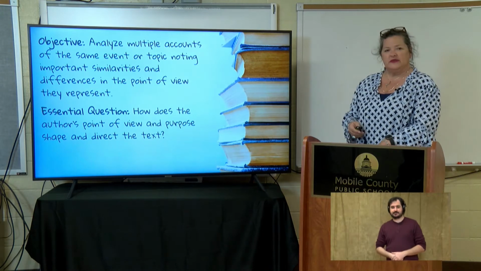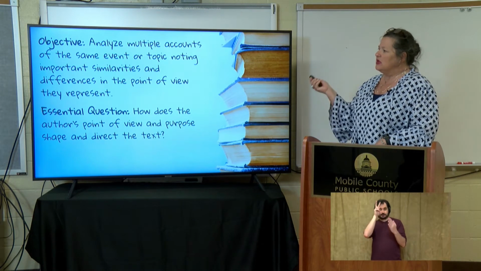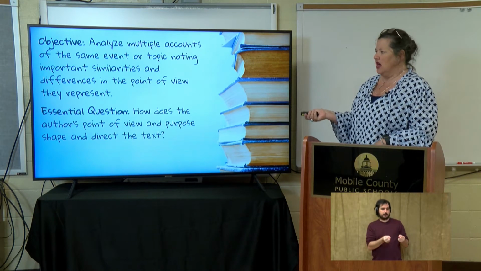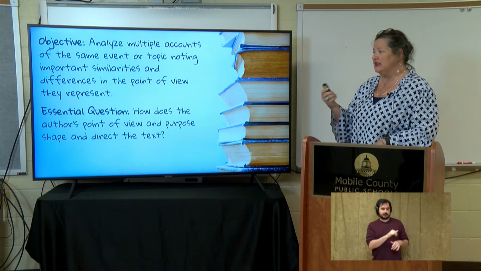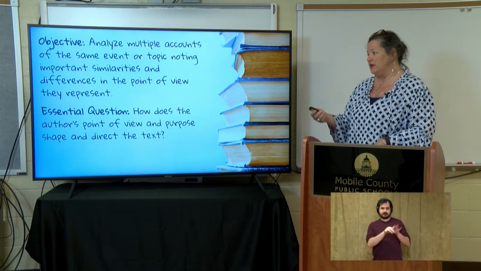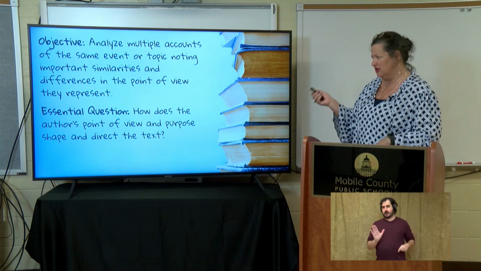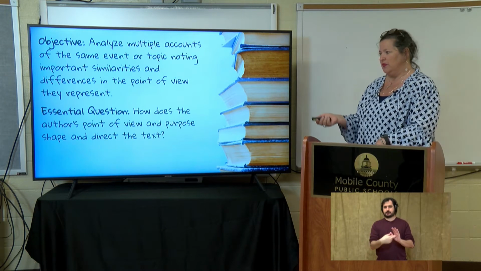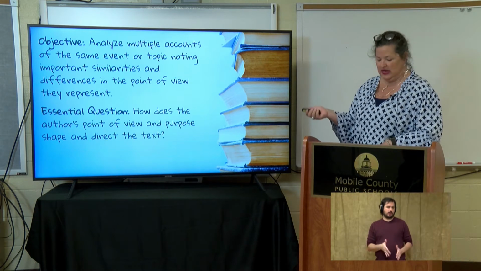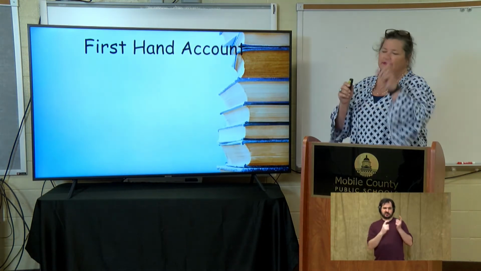Now, our objective in reading. We're going to analyze multiple accounts of the same event or topic, noting important similarities and differences in the point of view they represent. And again, how does the author's point of view and purpose shape and direct the text? And I promised you that, well, let's go to this.